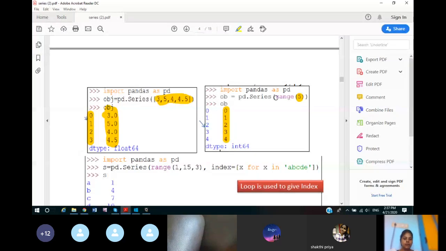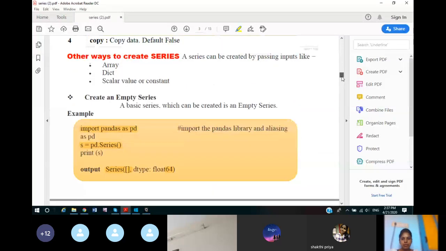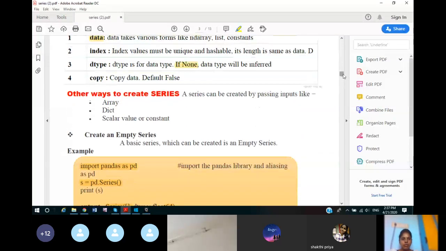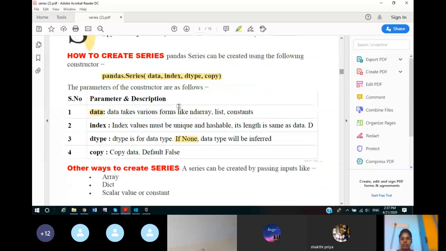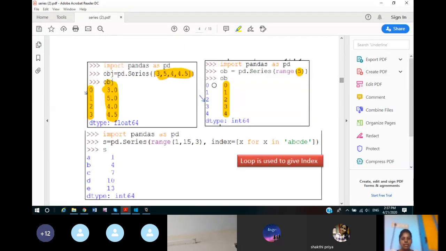Now because in the function we have not mentioned the index attribute, we have only mentioned the data attribute. Index is not given in this example. So because of that, by default it will take the index as 0, 1, 2, 3, 4. I think you understood this.